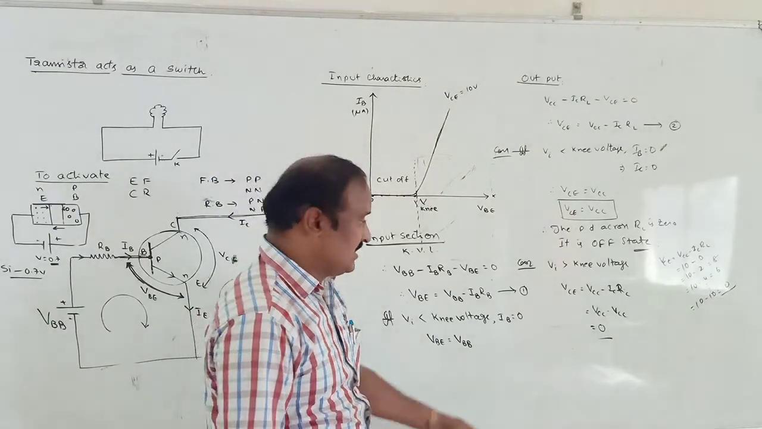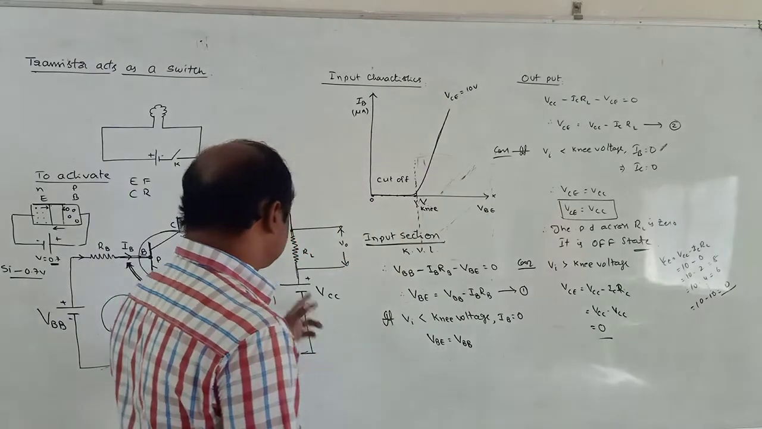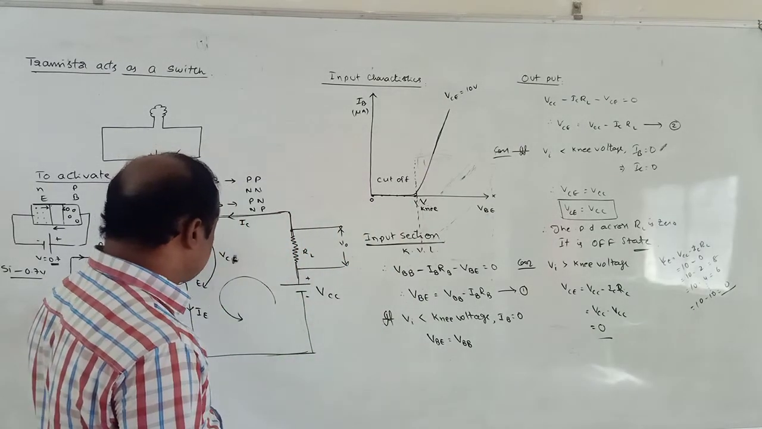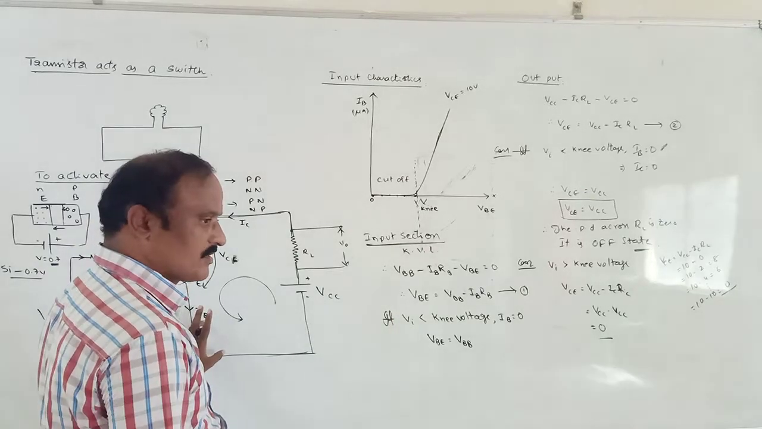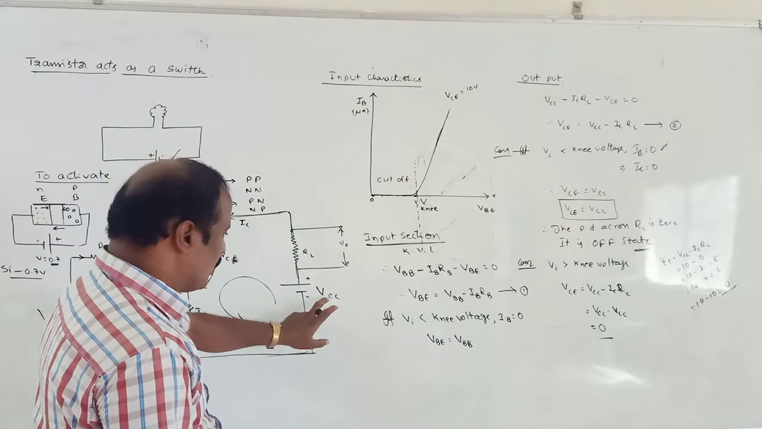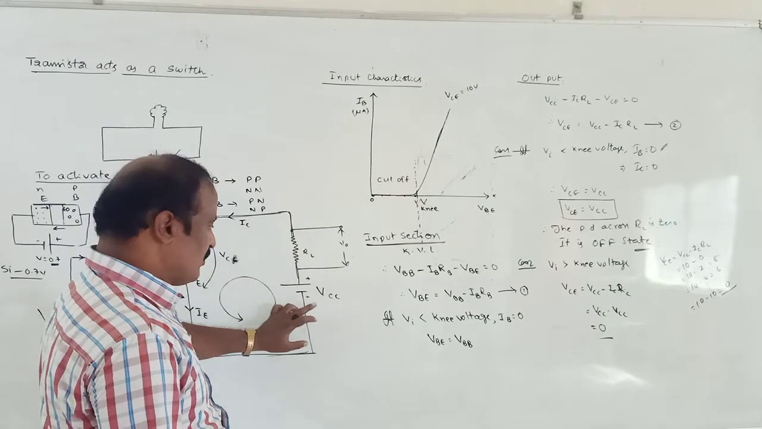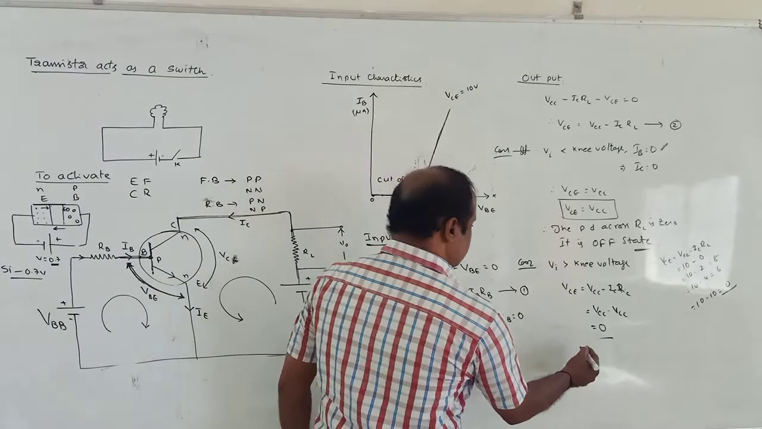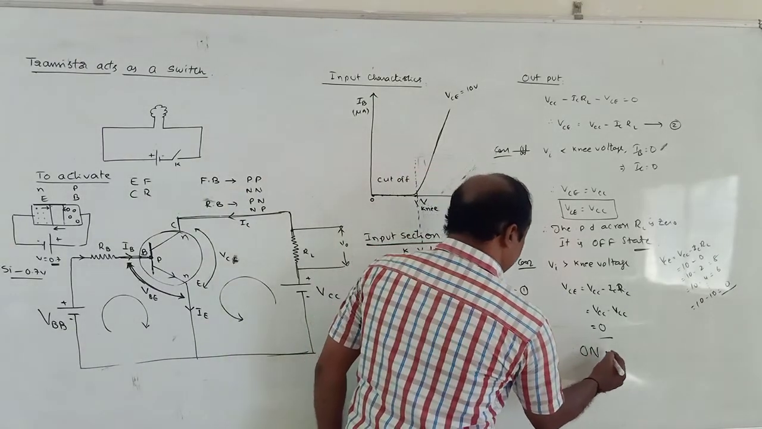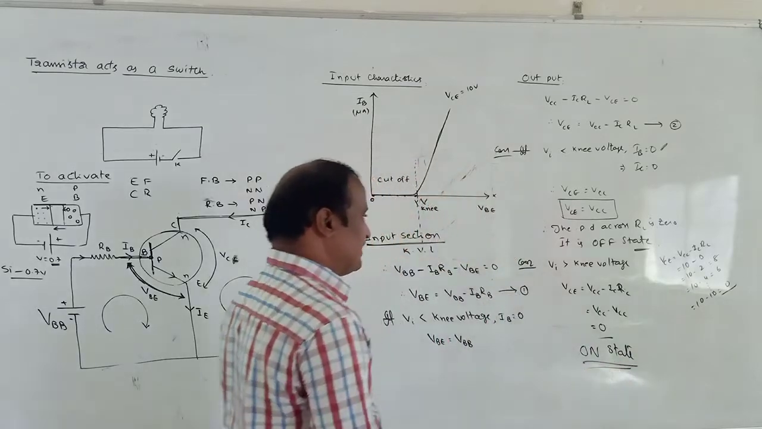Do you understand? VCE is equal to 0. VCE equal to 0 means the voltage across collector and emitter is equal to 0, and the total VCC is dropped across RL. Total voltage dropped on RL means there is a maximum output. So in this situation, the transistor is said to be in the on state. Okay, now, this is the on state.